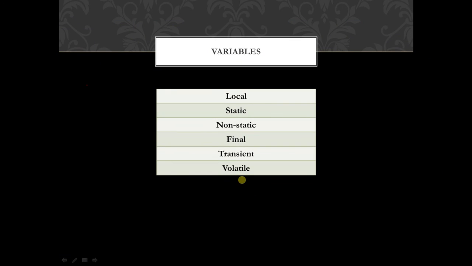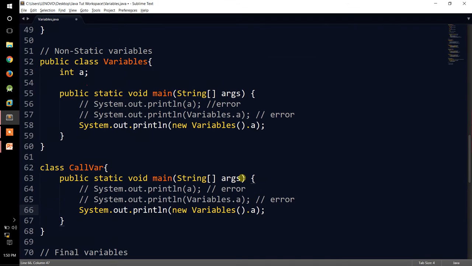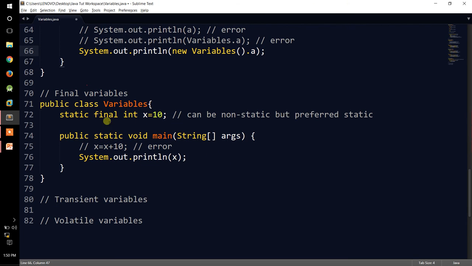Next, we have our final variables. Final variables are similar to the const variables that we use in C, C++. What they do is prevent reinitialization of a variable. That is, let's say I've initialized this x to 10. Then I cannot reinitialize. This line over here will generate an error.